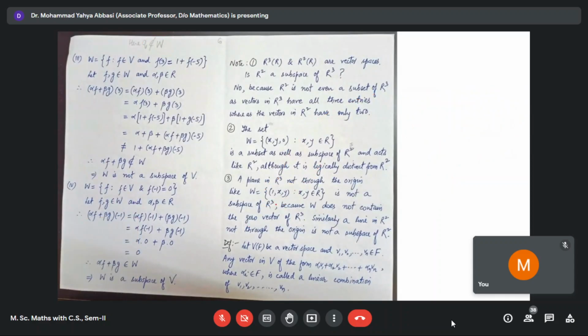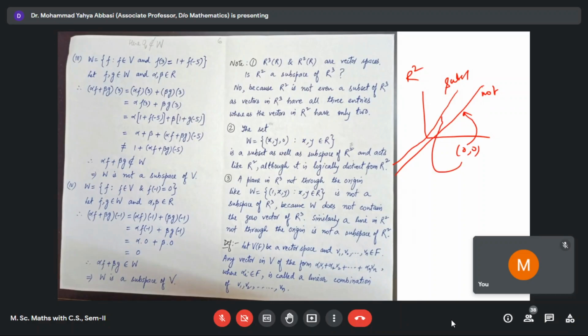So a plane passing through one. This is a plane, the xy plane also a plane, and here this is a plane which passes through one. So this is not a subspace of R3 because W does not contain the zero vector of R3. Similarly, a line in R2 not through the origin is not a subspace. If we consider R2, any line through the origin is a subspace. This is a subspace. But this is not a subspace because this doesn't contain (0, 0).